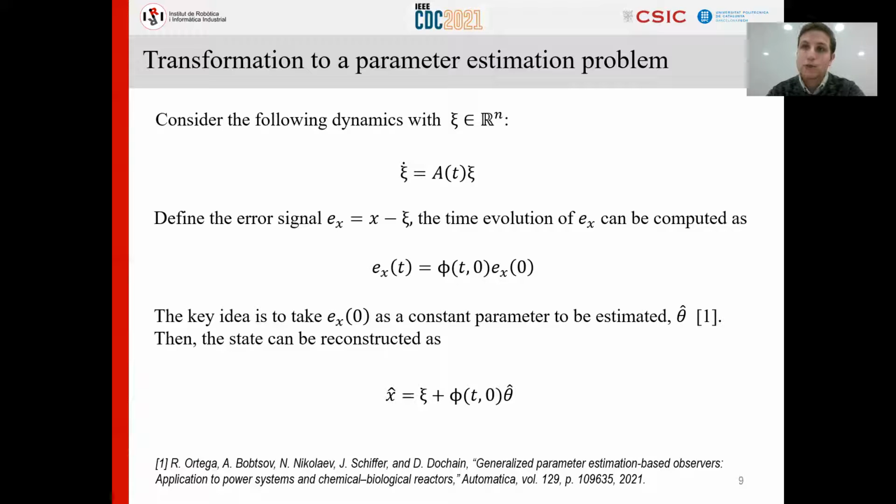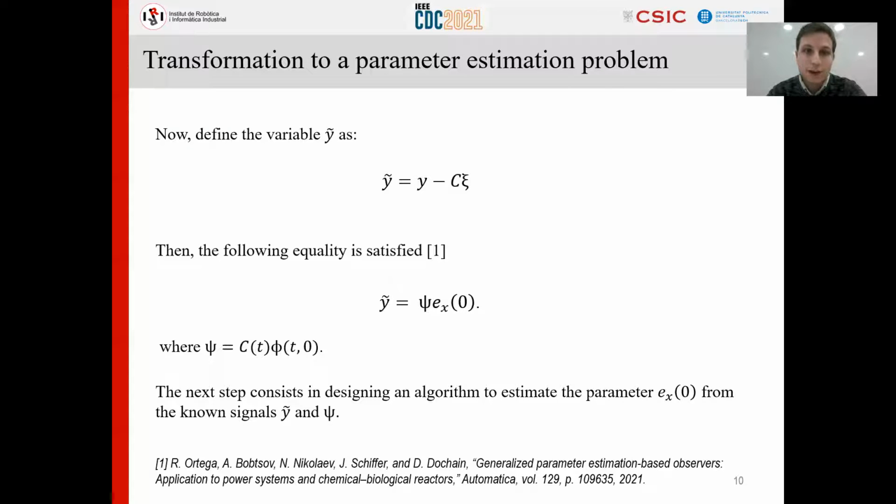The idea is that if we take this initial value of the error, which is constant, as a constant parameter to be estimated, and you achieve an exact estimation of this constant parameter, then you can reconstruct the states through the last equation of this slide. So how can we transform this second equation into a parameter estimation problem?